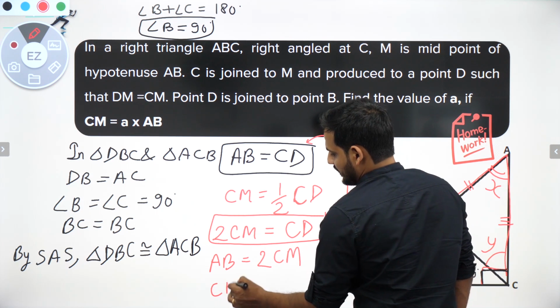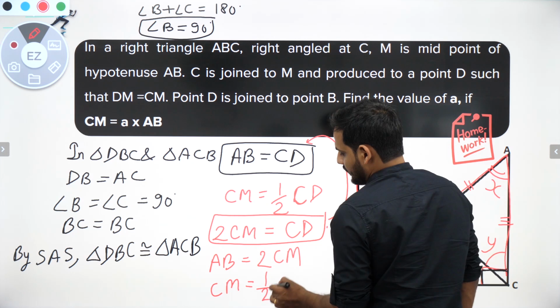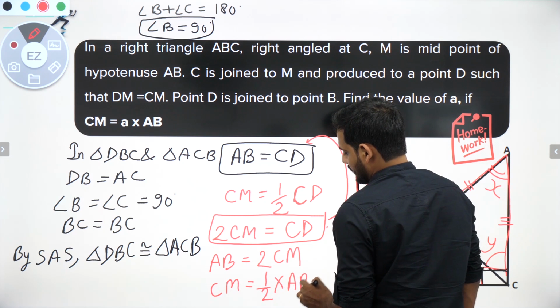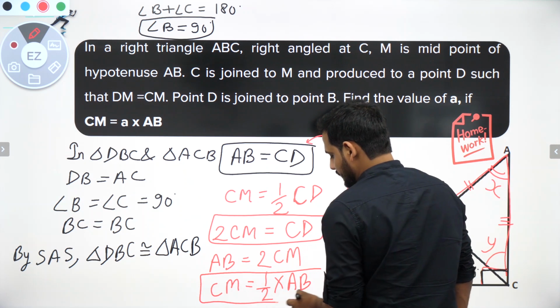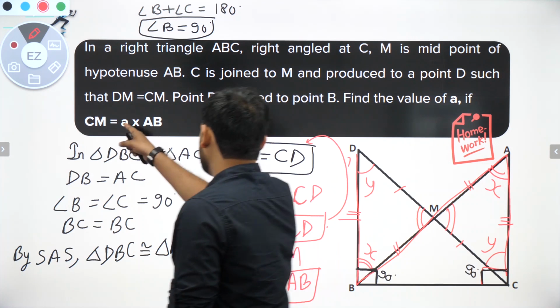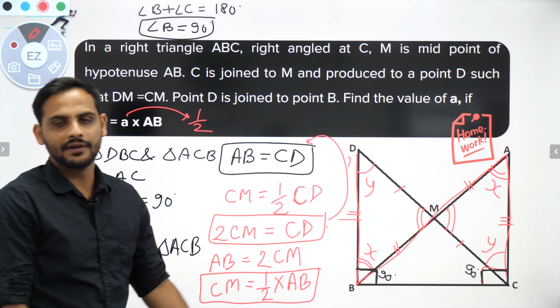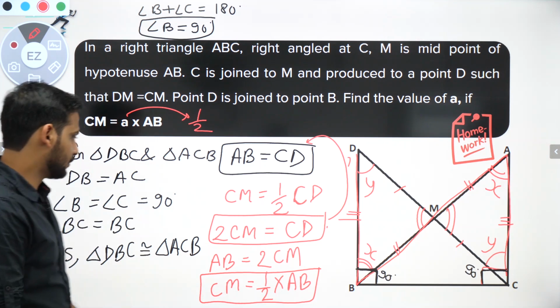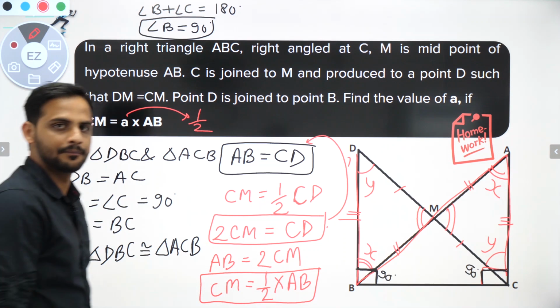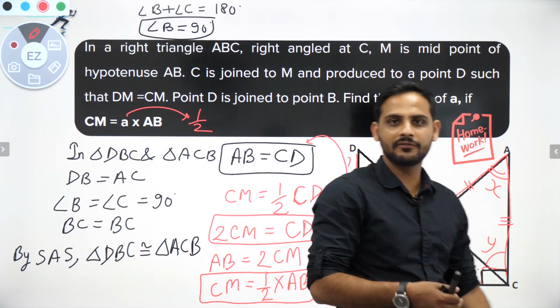That means CM is equal to 1 by 2 of AB. So from here we can see that the value of CM is nothing but half of AB. So this is how this whole part is proved. Okay, and step by step we have gone.